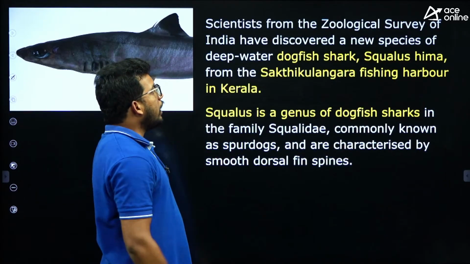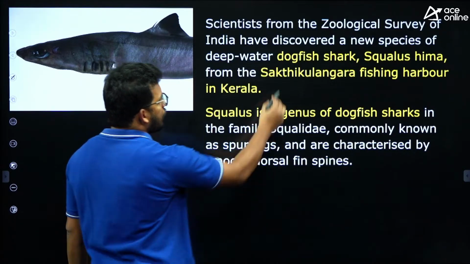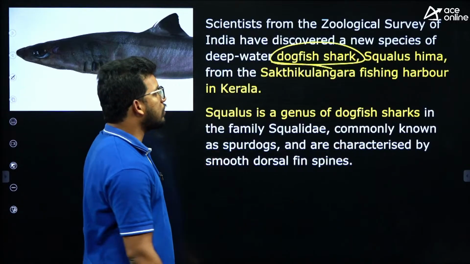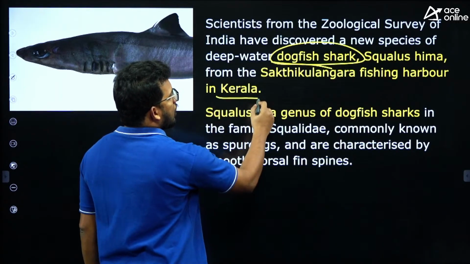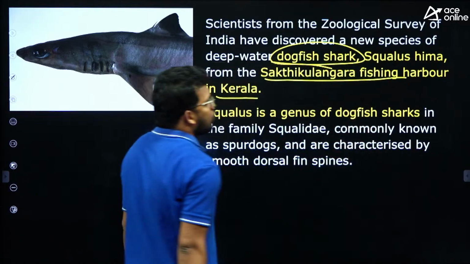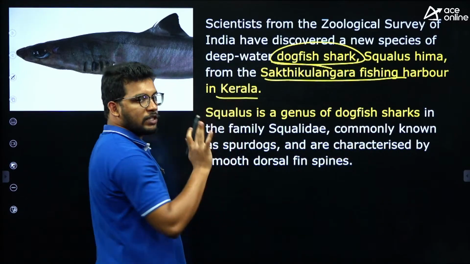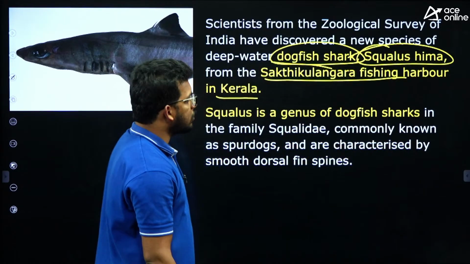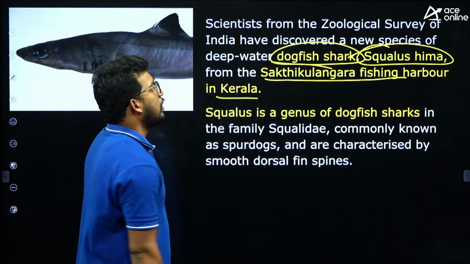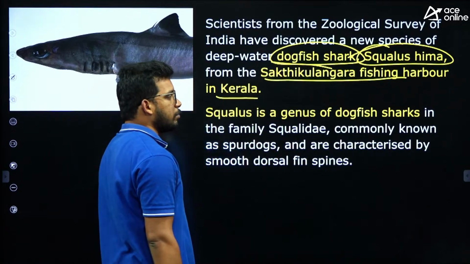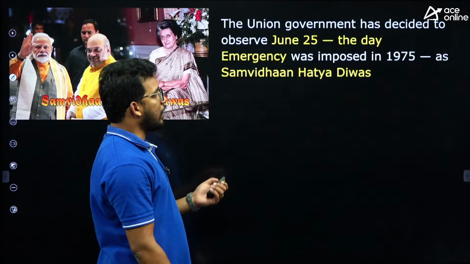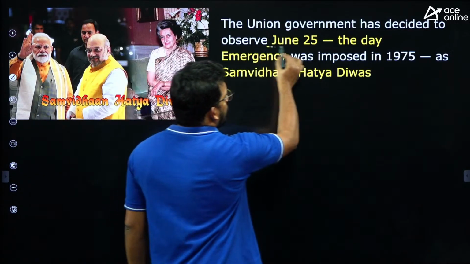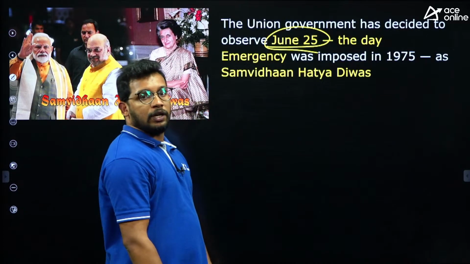Next one, a new fish, the deep water dogfish shark. It is a new shark species that was discovered from the Sakthikulangara fishing harbor in Kerala. The scientific name is Squalus hima. So the dogfish shark was discovered from this region, from Kerala.